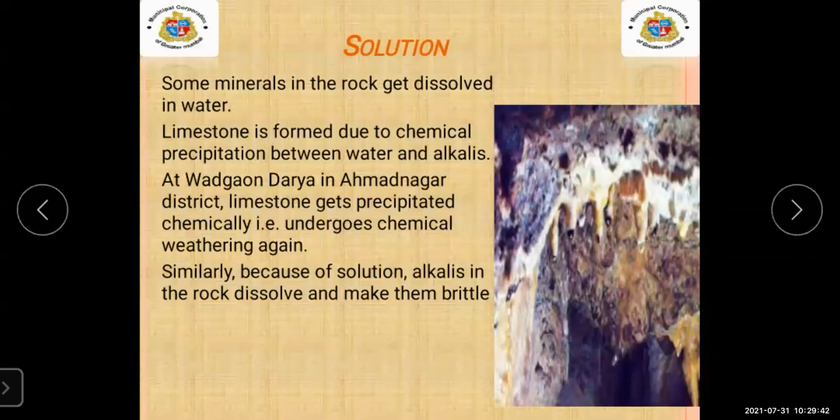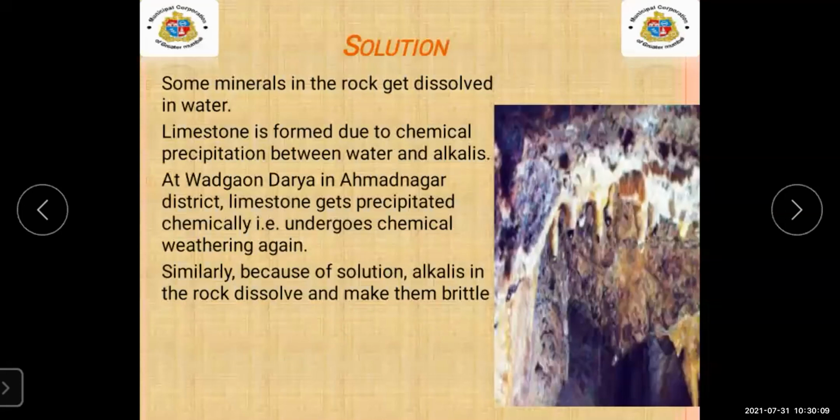At Vadgaon Darya in Ahmednagar district, limestone gets precipitated chemically, which undergoes chemical weathering again. Similarly, because of alkaline solution, the rock dissolves and becomes brittle.